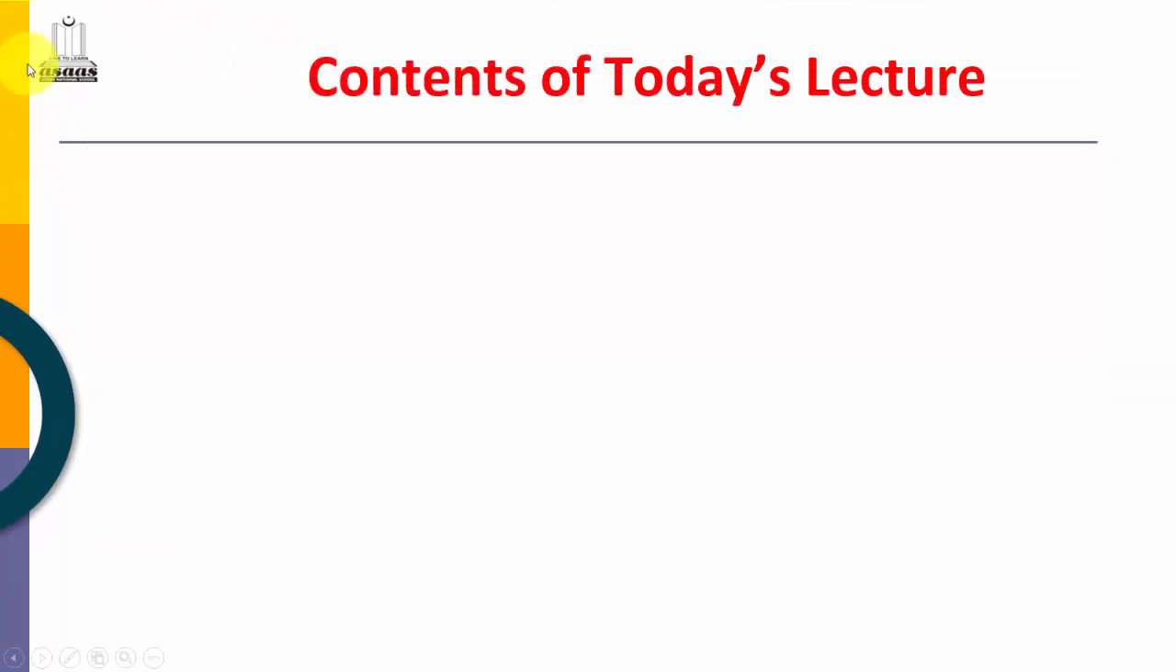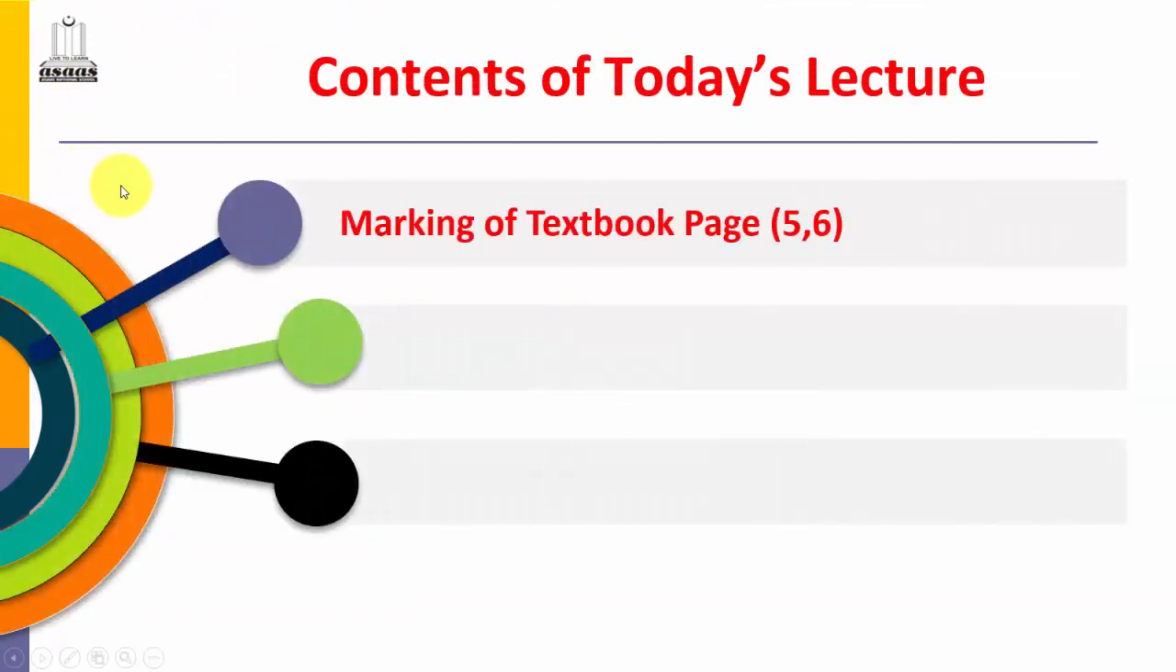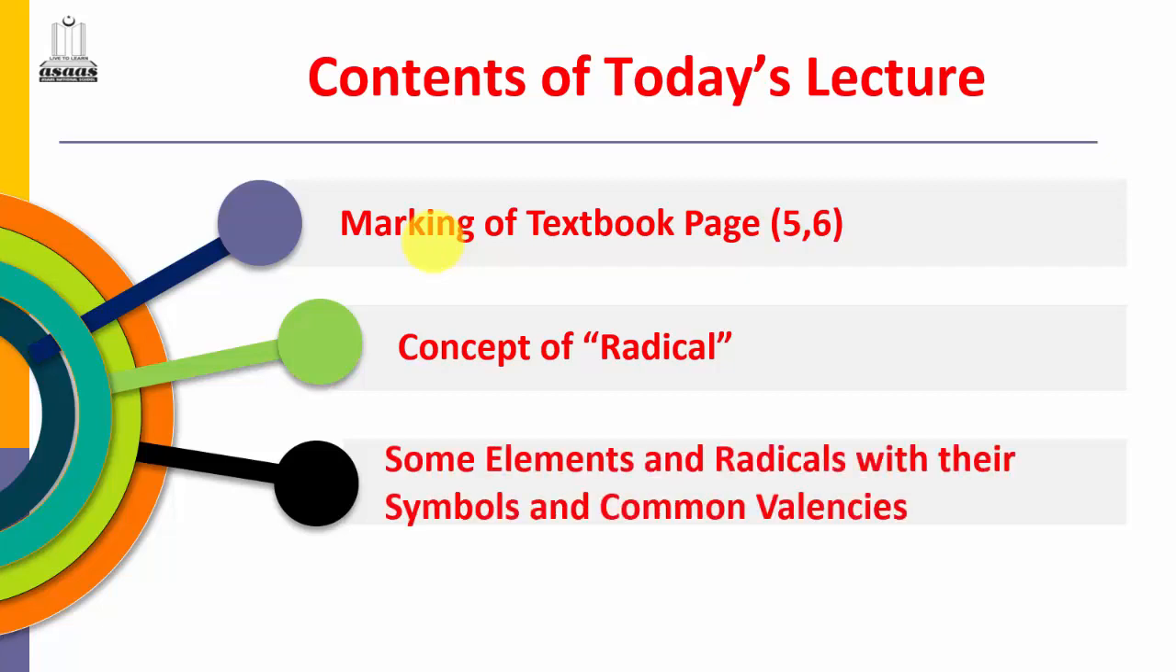In today's lecture, we discuss the marking of textbook page numbers 5 and 6. Many students have told me, dear sir, please mark the textbook pages of chemistry class 8. So I have arranged to mark textbook pages 5 and 6 in today's lecture. So we talk about the concept of radicals and some elements and radicals with their symbols and common valencies.